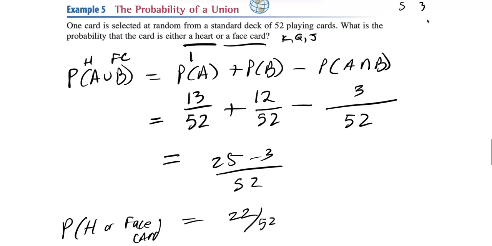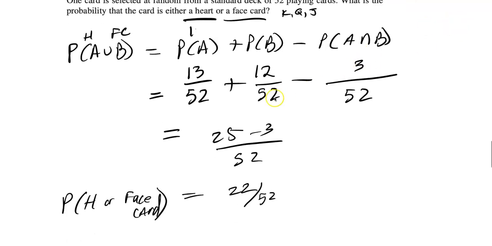Now keep in mind, it's an OR statement. It's like if I'm picking my next card, I'll be happy with a heart or a face card. So you have a 22 out of 52 chance of getting either a heart or a face card, because either one makes you happy.